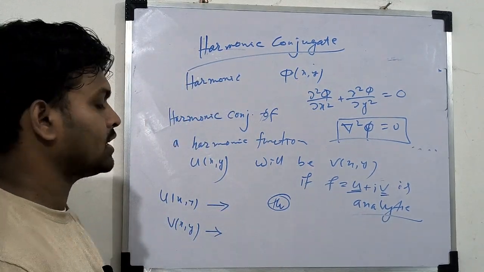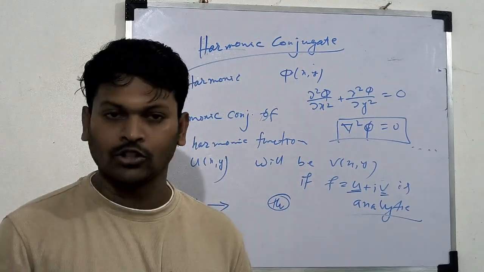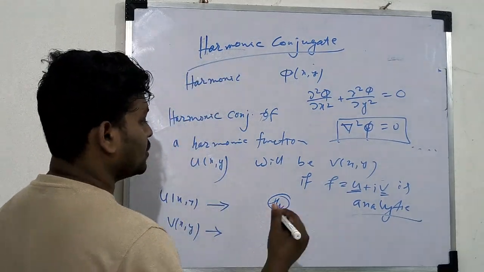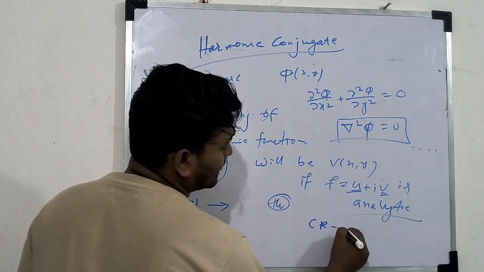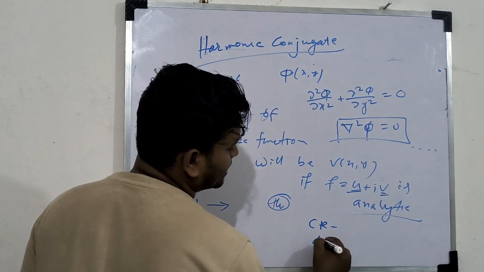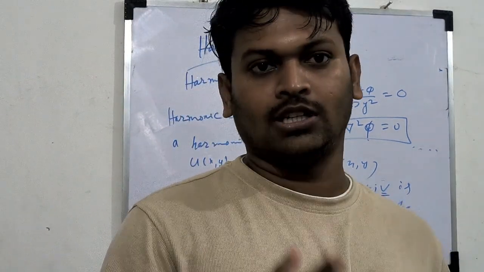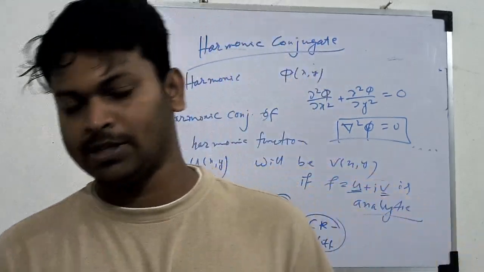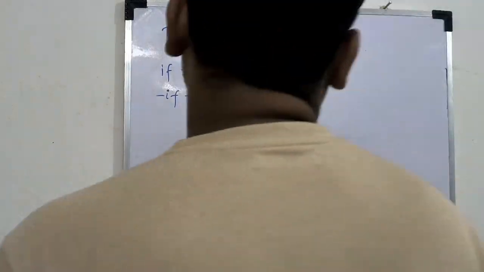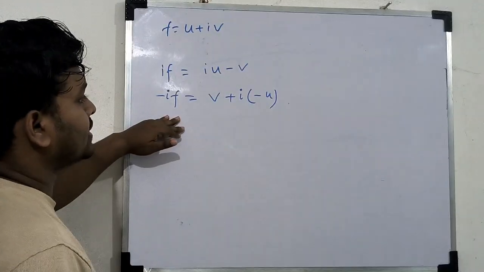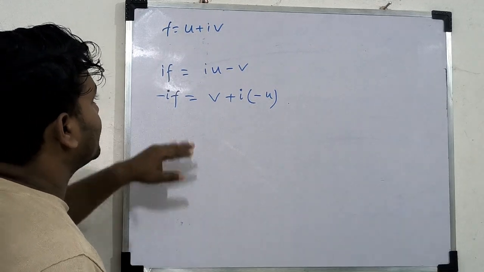This type of question you have to tackle. I will solve one question in which CR equations are satisfied but not differentiable. This type of question is different but very easy. This is very interesting and very important.